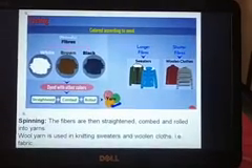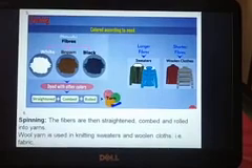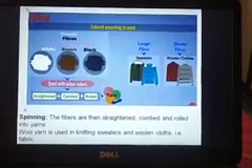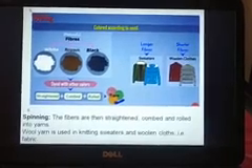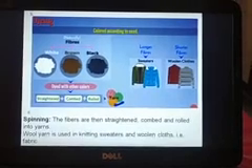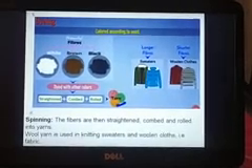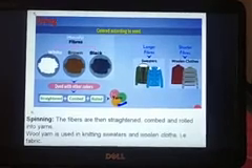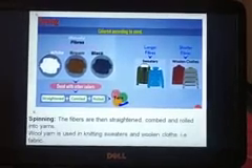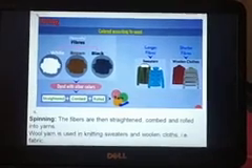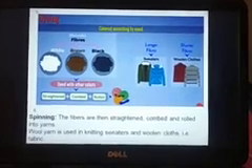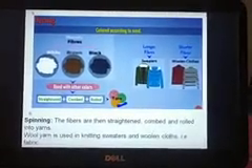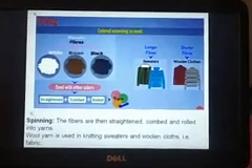And the sixth process is spinning. Spinning means the fibers are then straightened, combed and rolled into yarns. Means the yarn is prepared. That process is called spinning. The sixth step, wool yarns are made, and further from the yarn either weaving is done or knitting is done. By weaving we make shawls, and by knitting we make sweaters. So this is all about 6-step process of making wool from the fiber.